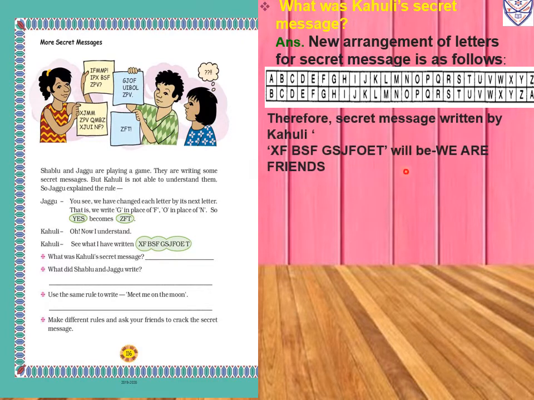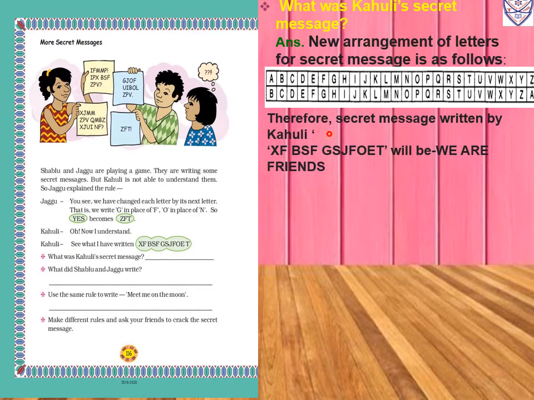So the secret message written by Kauli is X F B S F G S J F O E T. So for X we will write W. So first we will write W. For F we will write E. Now for B we will write A. Now for S we will write R. Now for F we will write E.